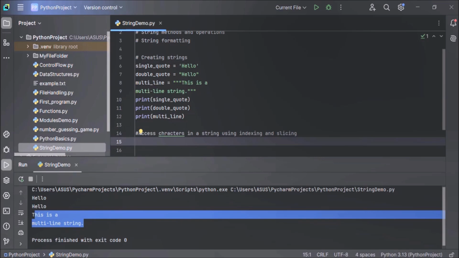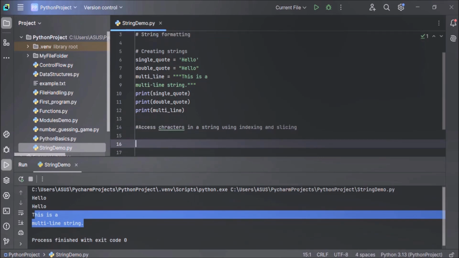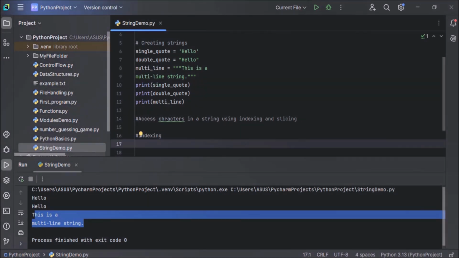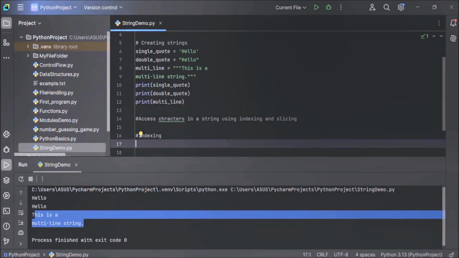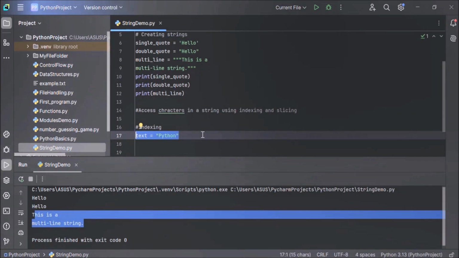Indexing starts at 0, that is left to right, and -1, right to left. Let's understand this with the help of an example. So let's create a string variable named text and give some string value. I have given Python. Now here we want to access characters of this string.